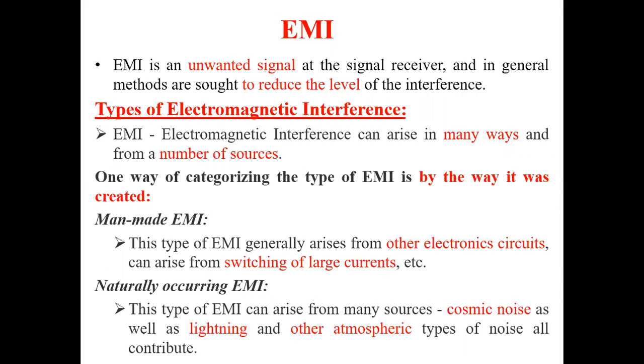This unwanted signal may disturb the actual performance of the system. So the main thing is that we have to reduce this unwanted signal, that is, reduce the level of interference. That refers to EMI, electromagnetic interference.